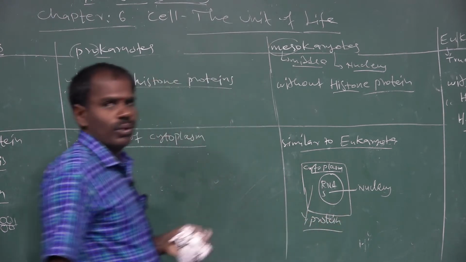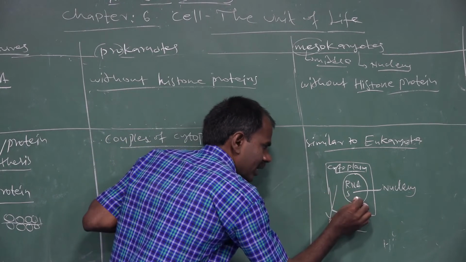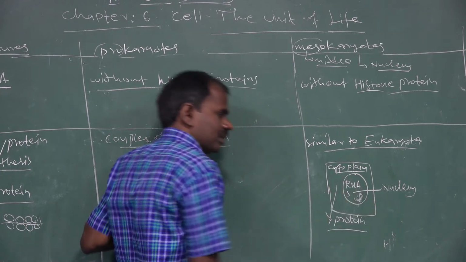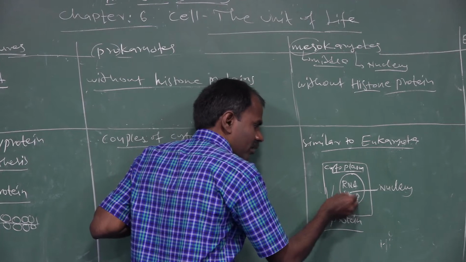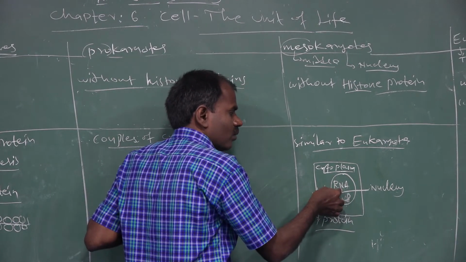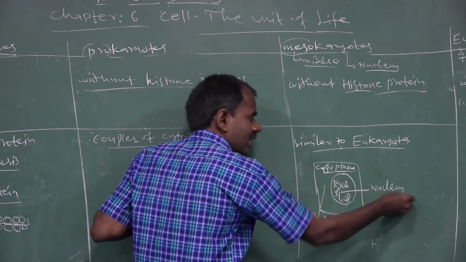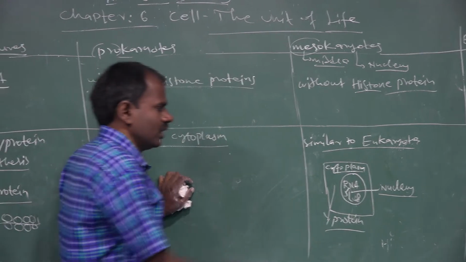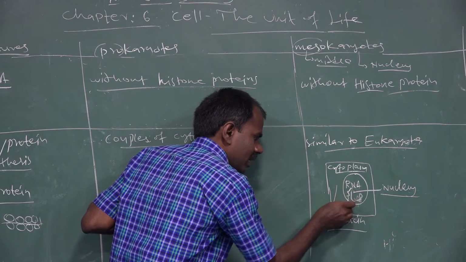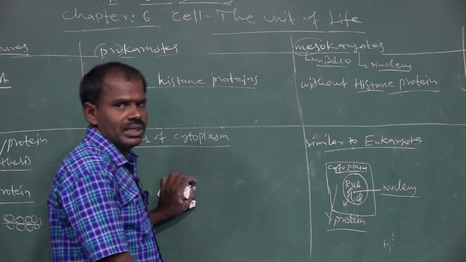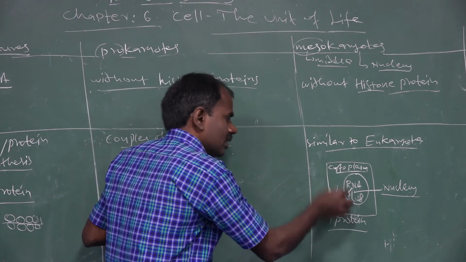DNA is present only in the nucleus. DNA converts to form RNA. That process, RNA synthesis, occurs within the nucleus. The RNA is translocated to the cytoplasm, and the cytoplasm synthesizes protein.